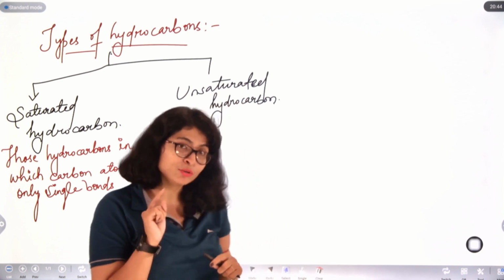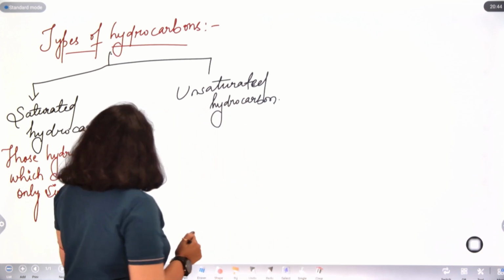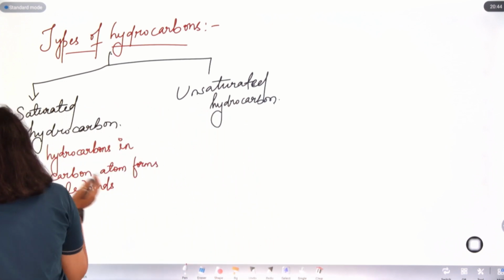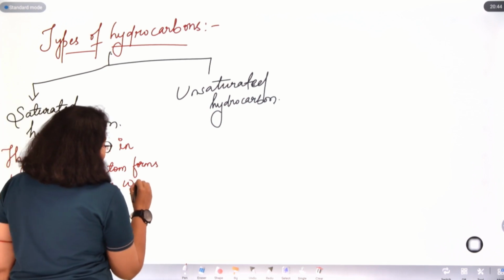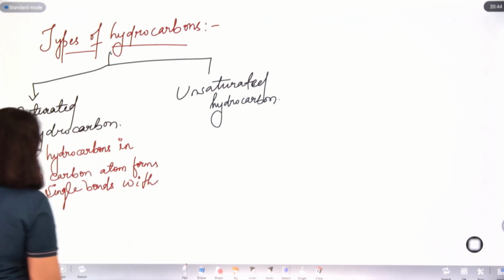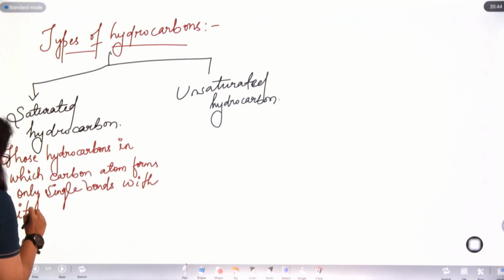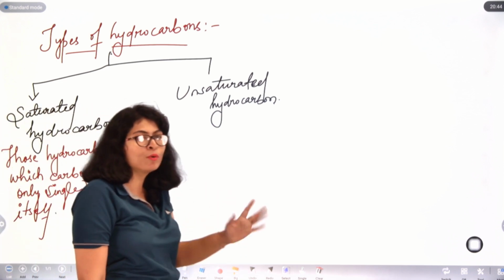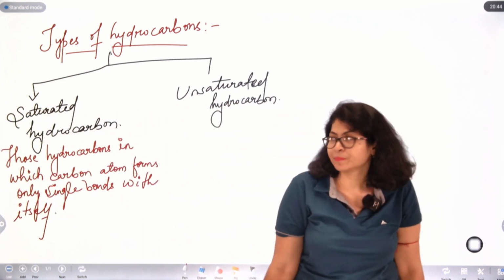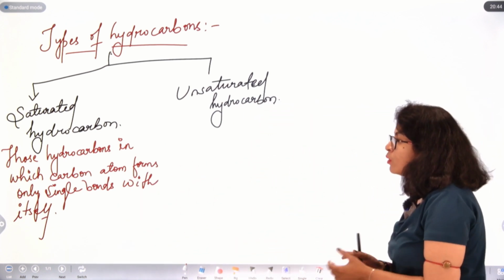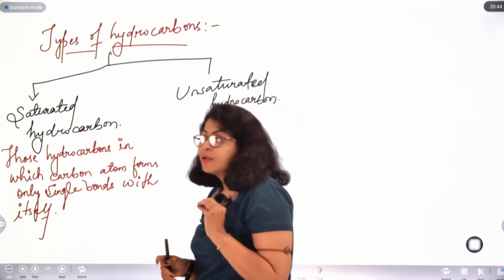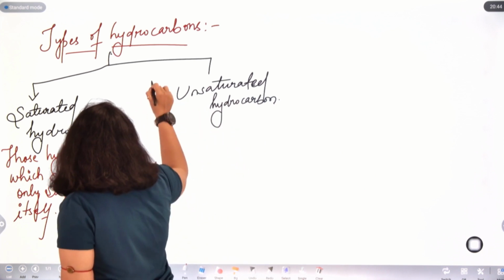That's why one hydrogen atom will only form one bond. Therefore, it is safe to write those hydrocarbons in which the carbon atom forms only single bonds with itself, because it has no scope of forming multiple bonds with hydrogen. So those hydrocarbons in which the carbon atom forms only single bonds with itself are known as saturated hydrocarbons.